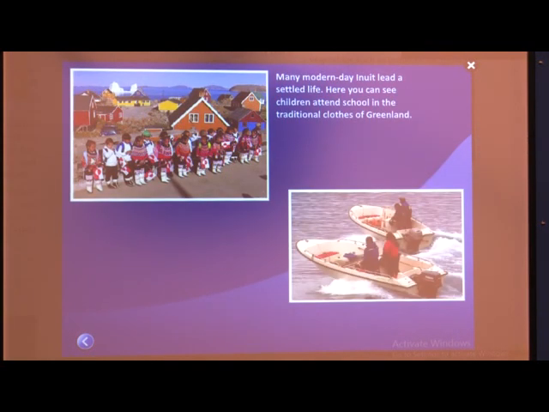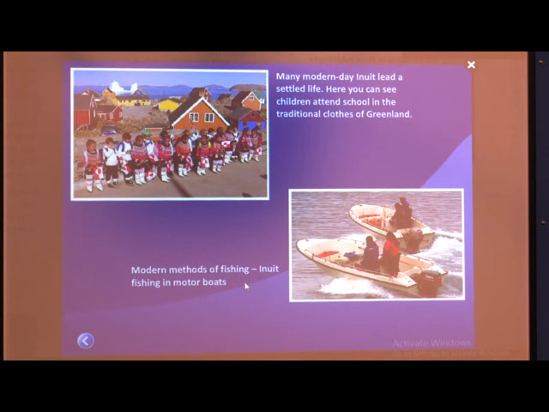These are the modern now. See the modern. Many modern day Inuit lead a settled life. Means now they are not nomad. They don't roam from place to place. They are now settled in that place. Here you can see children attend school in the traditional clothes of Greenland. Can you see the motorized boats? Earlier they used to use kayaks, but now they are using modernized equipment. Modern methods of fishing. Inuit fishing in motorboats.